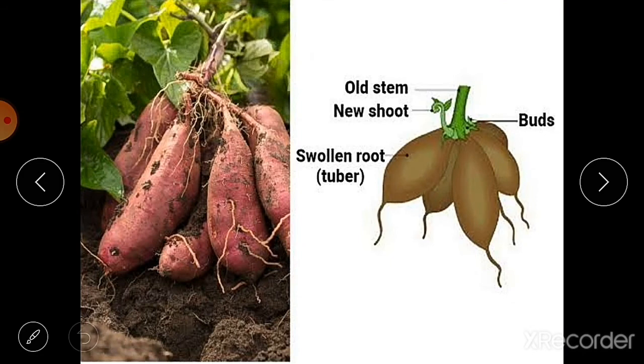Then you can see here sweet potato, it is also a tuber, or we can say a swollen root. This is a new shoot growing here. These are the buds from which the new shoot is growing. This is the old stem.